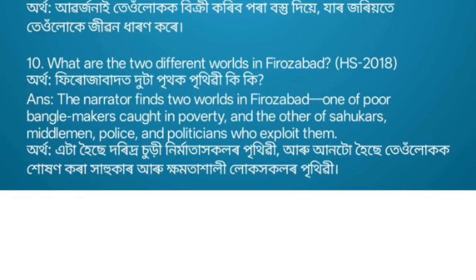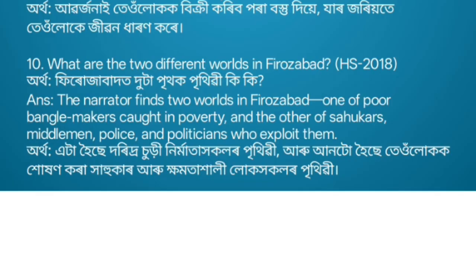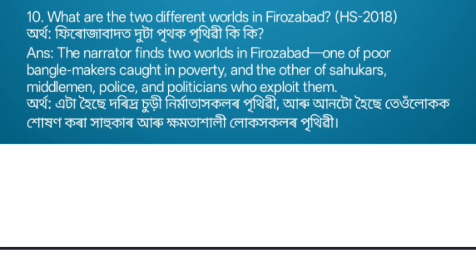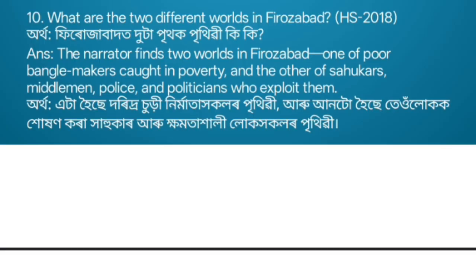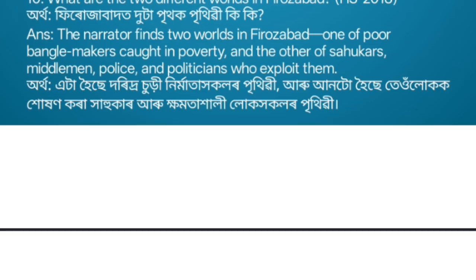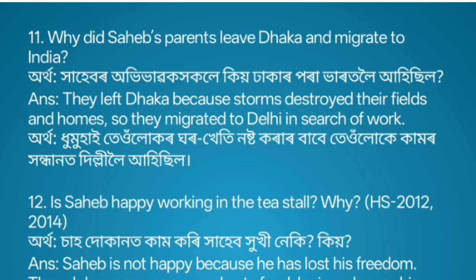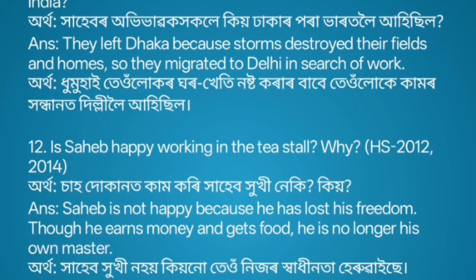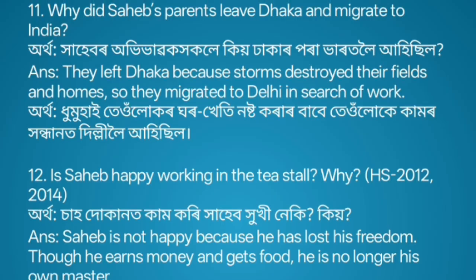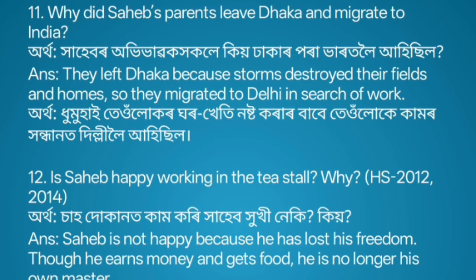Question number 10. What are the two different worlds in Firozabad? Answer. The narrator finds two worlds in Firozabad, one of poor bangle makers caught in poverty and the other of sahukars, middlemen, police and politicians who exploit them. Question number 11. Why did Saheb's parents leave Dhaka and migrate to India? Answer. They left Dhaka because storms destroyed their fields and homes, so they migrated to Delhi in search of work.